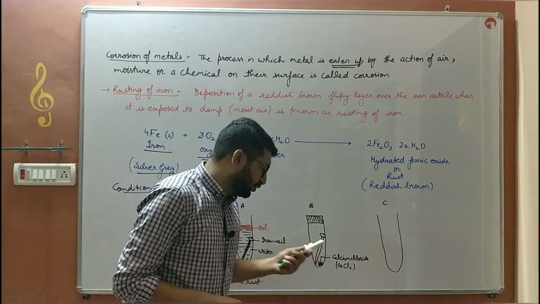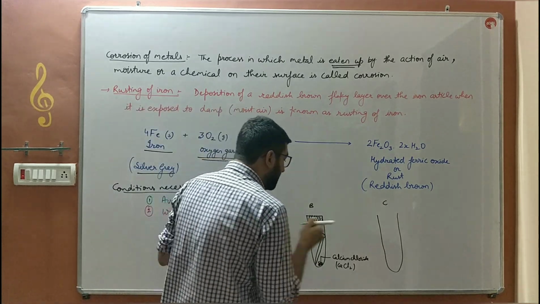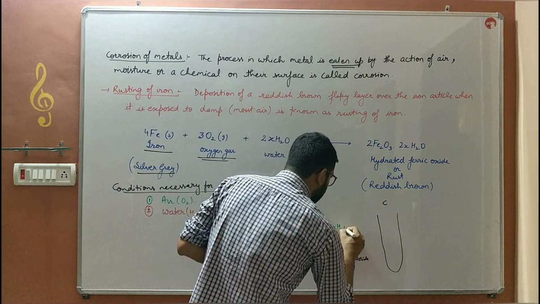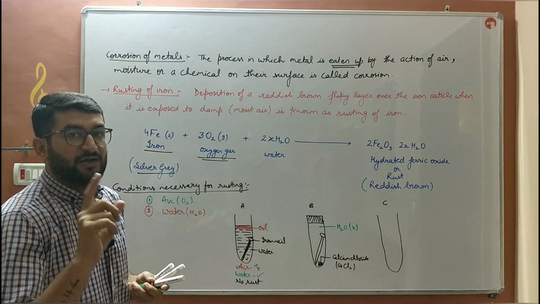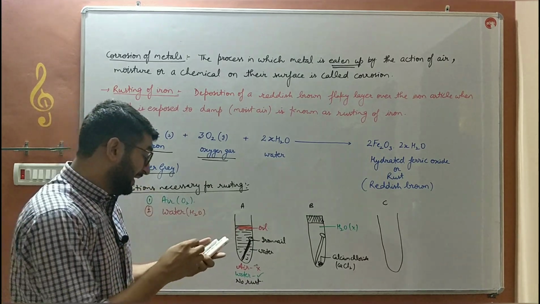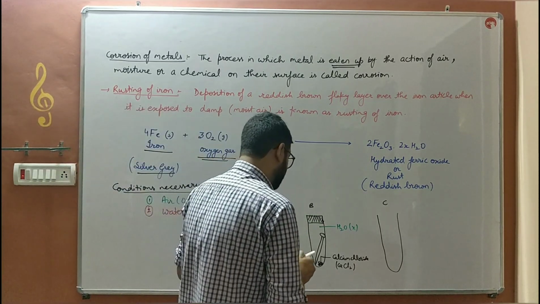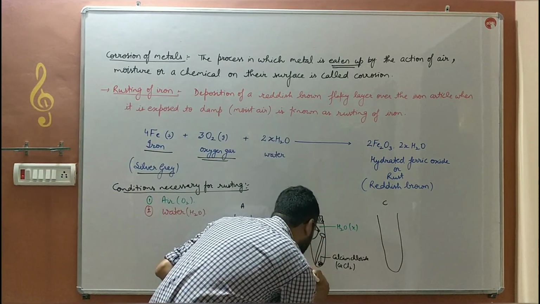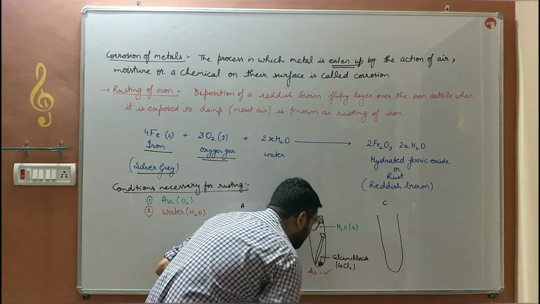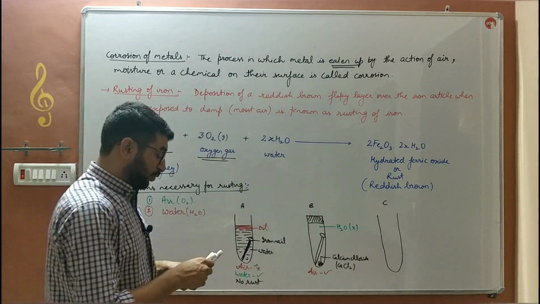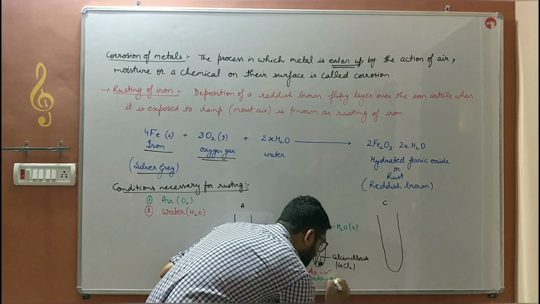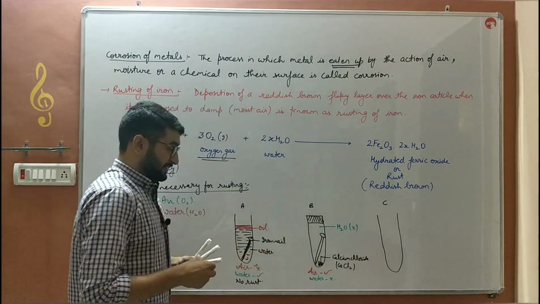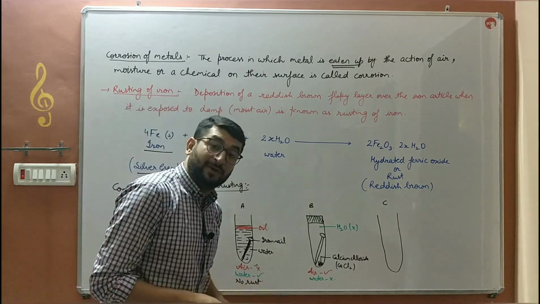What does this calcium chloride do? It will absorb water from this test tube. So in this, no water is there, no moisture in the air is there, but air is present. We have not removed the air, so oxygen is there, but water is not present. So one thing is available and one thing is not available.